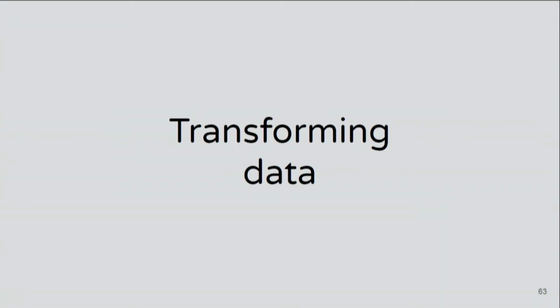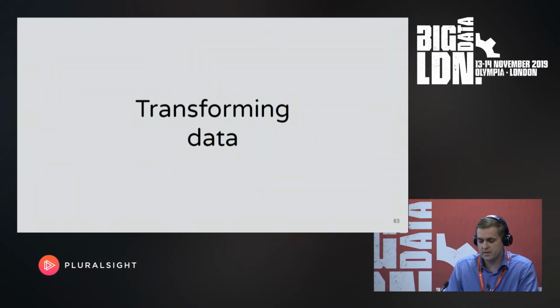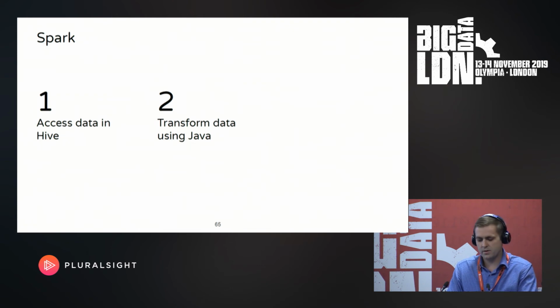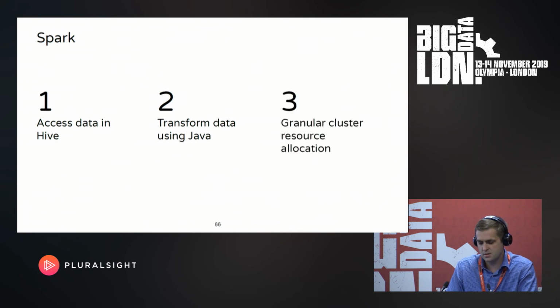But there are a few more things here. Now, we have many external systems, like data science systems, anomaly detection systems, we have UIs built here and so on. So we need a way to transform the data. We need a way to build up all those indexes. So for that we use Spark, which is good because it gives us access to all the data we have in Hive. It allows us to transform data using both HiveQL and a general purpose language with all of its power and weaknesses.